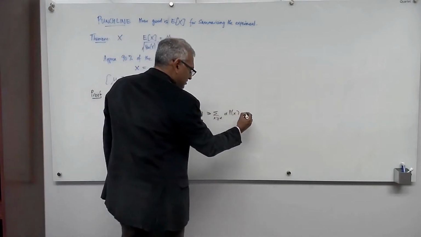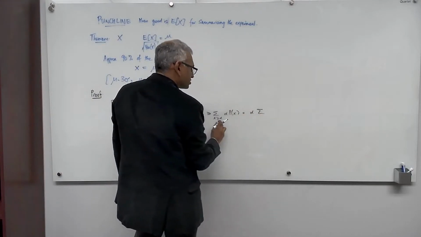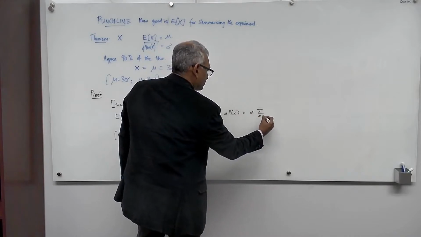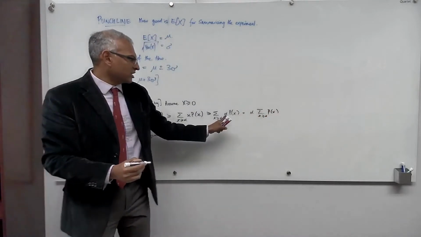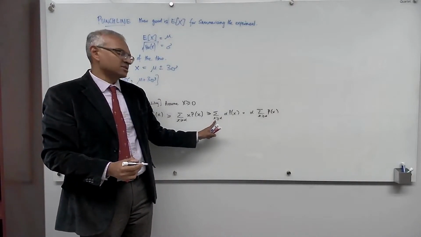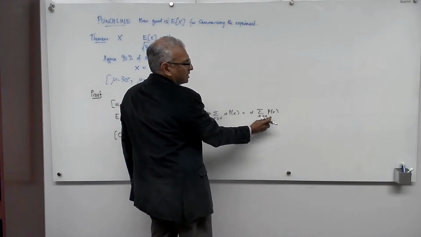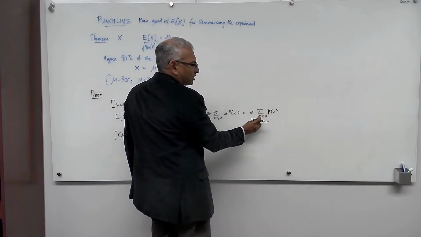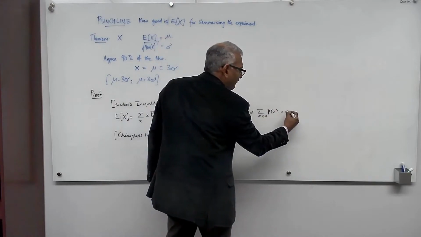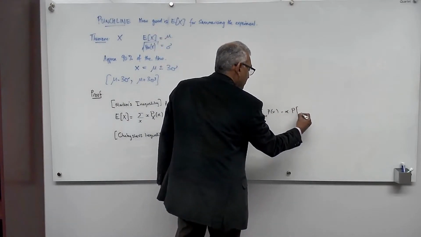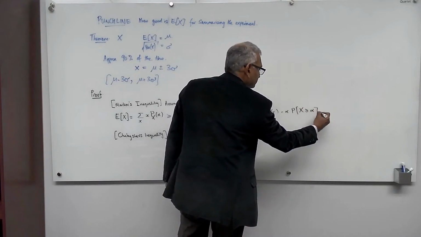Okay. And then this is equal to alpha, the sum over all the possible values x greater or equal to alpha, p of x. That's because alpha is a constant independent of x, the summation index, so I can pull it out. And this is the sum of the probabilities for all the possible values of x that are greater than or equal to alpha. So this is alpha times the probability that the random variable x is greater or equal to alpha.